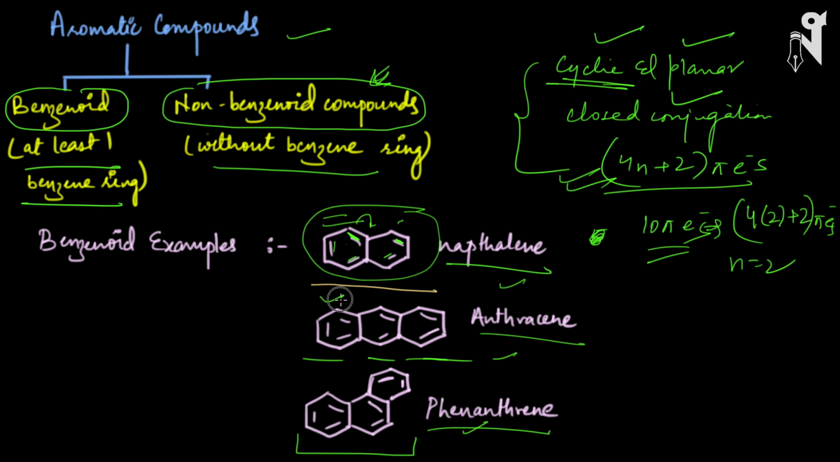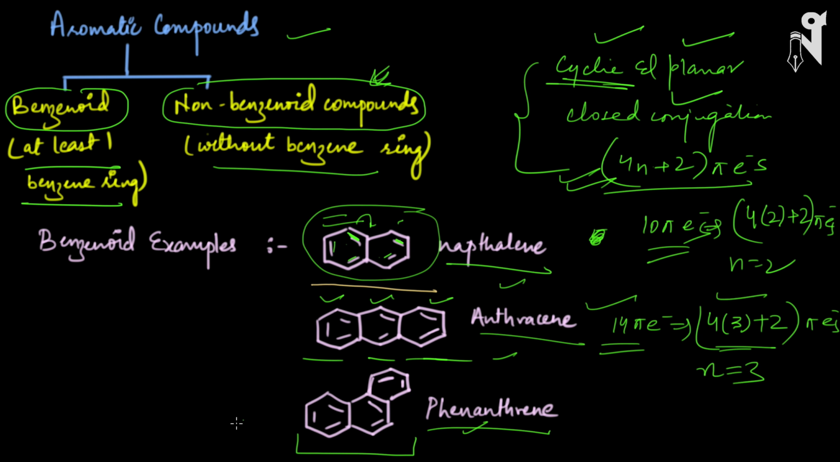Exactly the same way, I have 3 plus 2 plus 2, so basically 7 pi bonds, so 14 pi electrons. Does it follow the 4n plus 2 pi rule? Yes, it does. How? If I take 4 into 3 plus 2, so when n is equal to 3, it will be 14 pi electrons, which follows the 4n plus 2 pi rule where n is equal to 3. Exactly the same case will be here. Again 14 pi electrons, and this follows the 4n plus 2 pi rule.